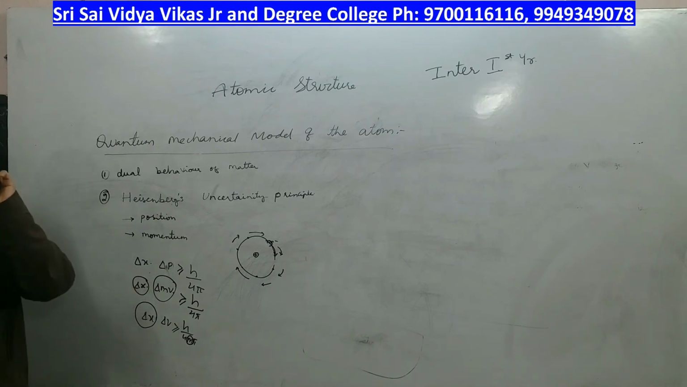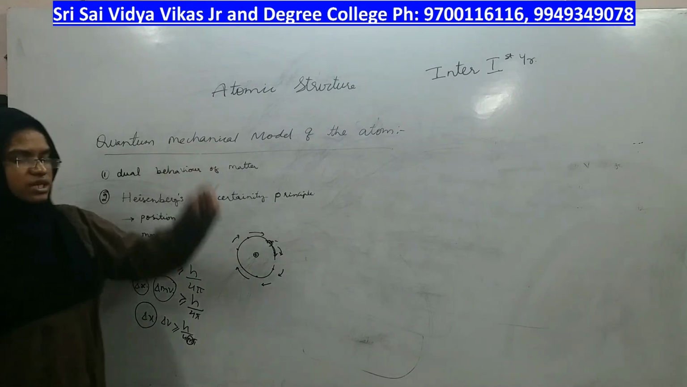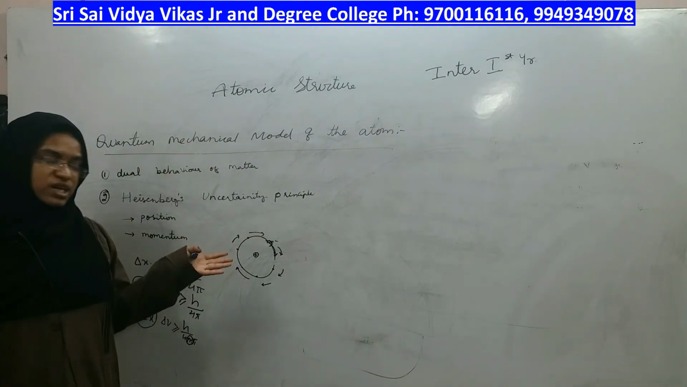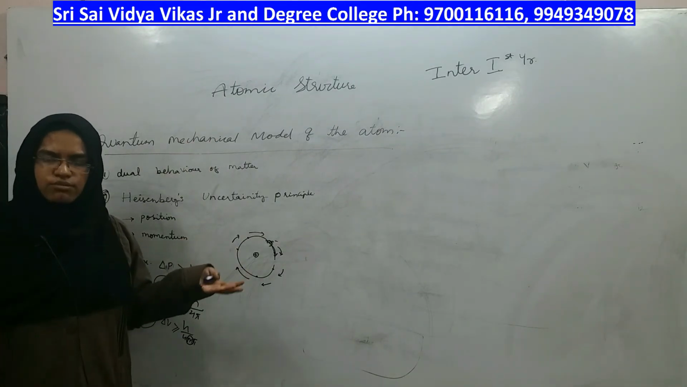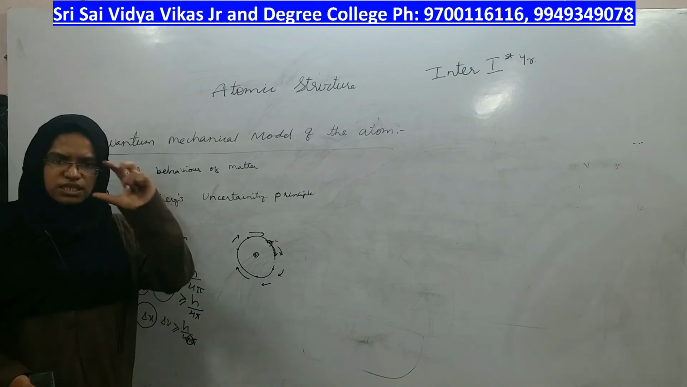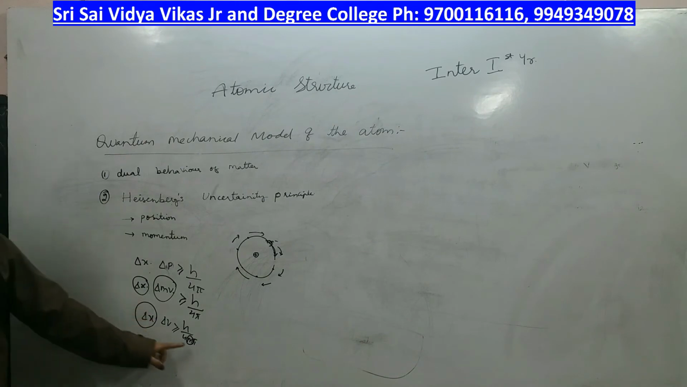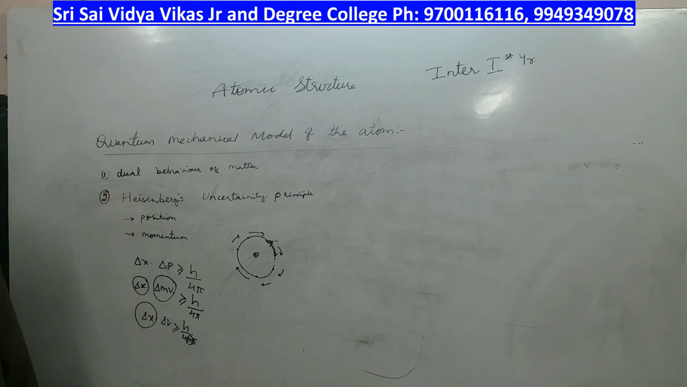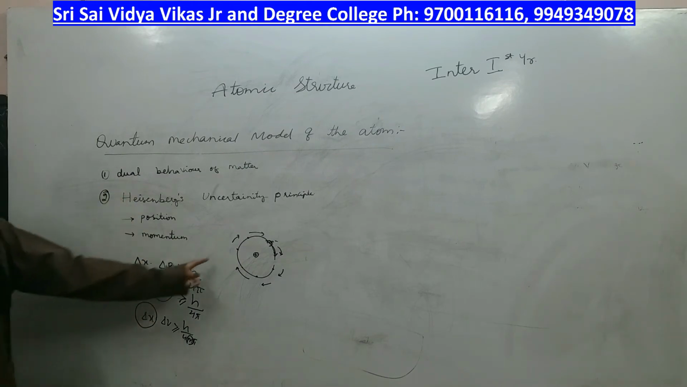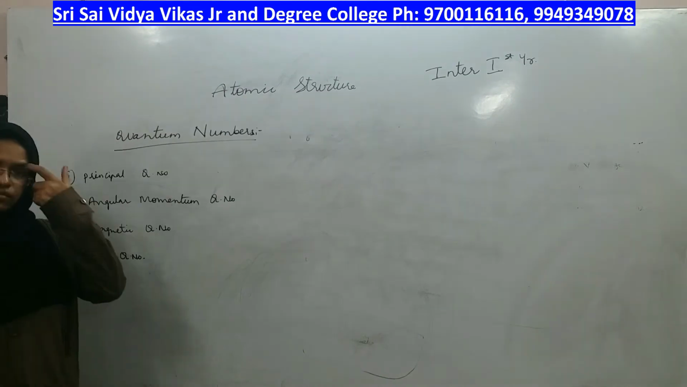But if the object is very small, like electrons, a smaller object example in this model is electrons, a larger example you can take is a cricket ball. The larger the size of the object, the lesser the uncertainty. The smaller the size of the object, the more the uncertainty. That is Heisenberg's uncertainty principle. Okay, please copy down this and let us go to the next topic.